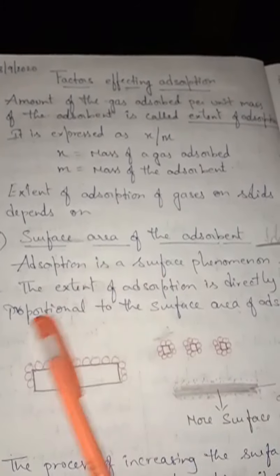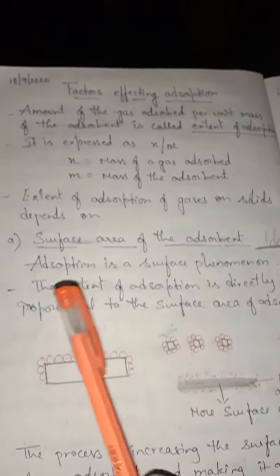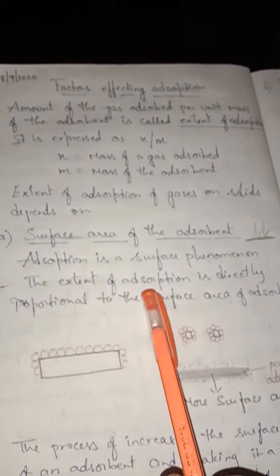Look at the definition here, children. Adsorption is a surface phenomenon. Adsorption takes place only on the surface, that is why it is called a surface phenomenon. So the extent of adsorption is directly proportional to the surface area of the adsorbent. Understood, children? So how much surface area is present?